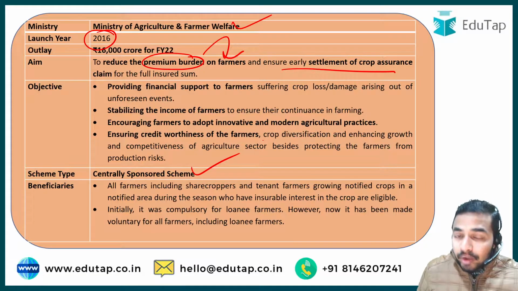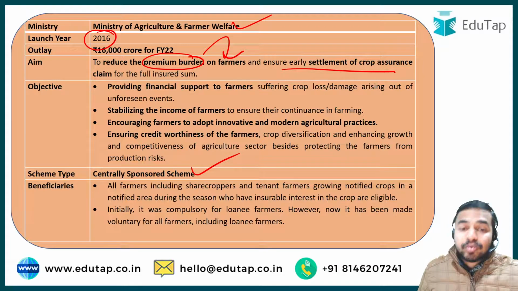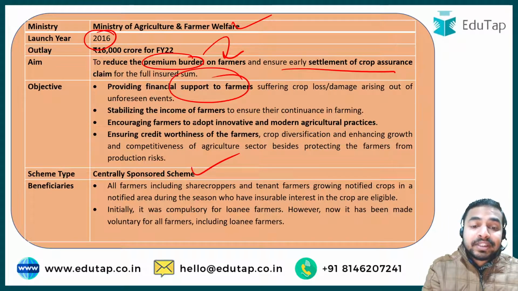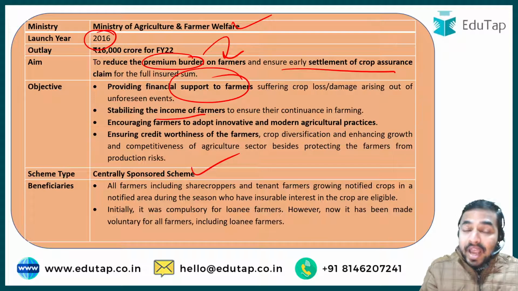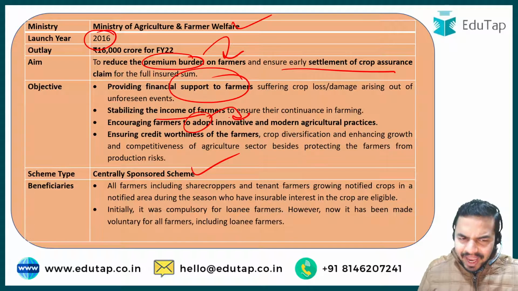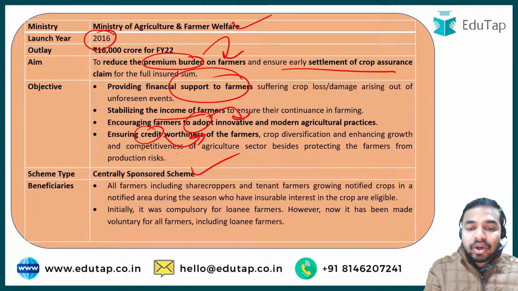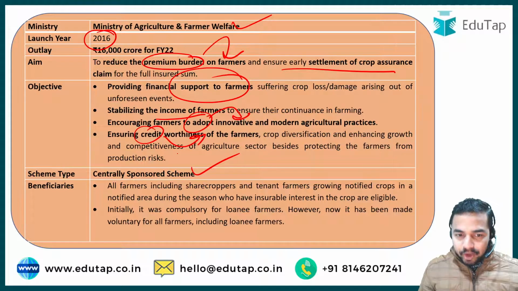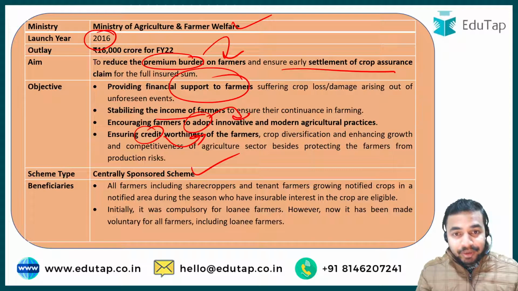Okay, and what are the objectives of this scheme? It is to provide financial support to the farmers, stabilize the income of the farmers, encourage farmers to adopt innovative and modern agricultural practices, and ensure the creditworthiness of the farmers. So I hope that all these points related to the Pradhan Mantri Fasal Bima Yojana are very much clear to all of you.